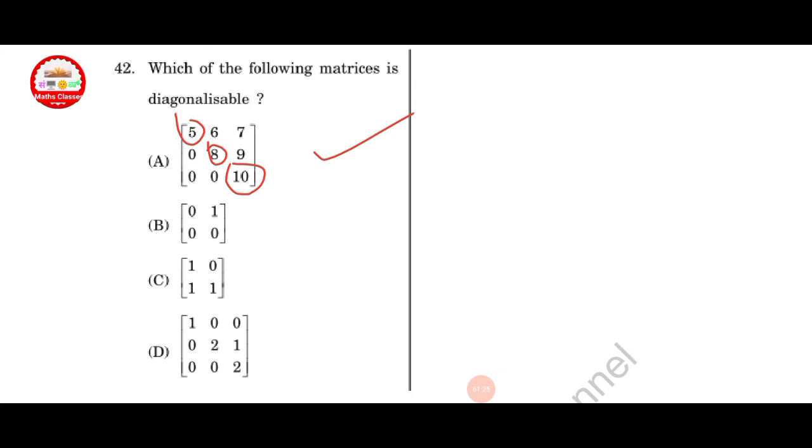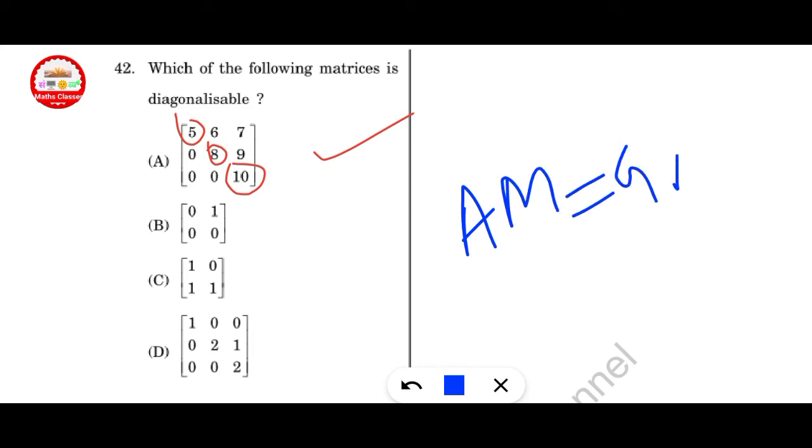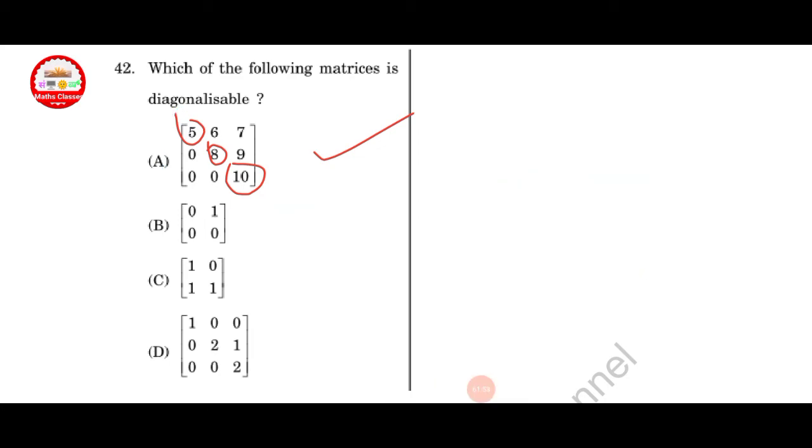Next question: which of the following matrices is diagonalizable? What is diagonalizable? If AM is equal to GM, then it is diagonalizable. If all eigenvalues are distinct, then it is diagonalizable. In option A, 5, 8, 10, because this is a triangular matrix, the diagonal entries are the eigenvalues. That means 5, 8, 10 are the eigenvalues. So this is diagonalizable because the eigenvalues are distinct here. Option A is correct.